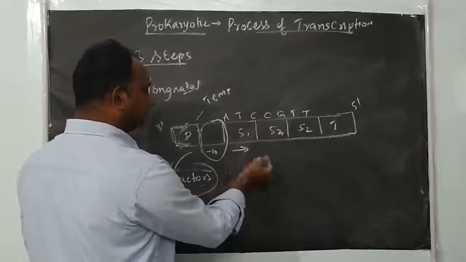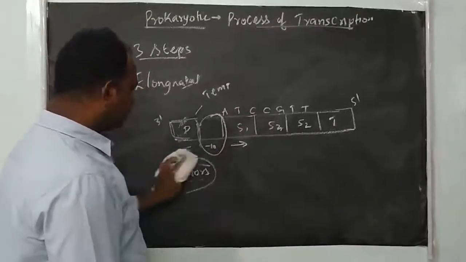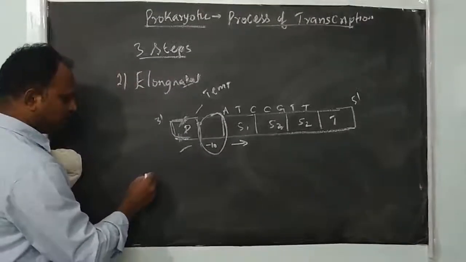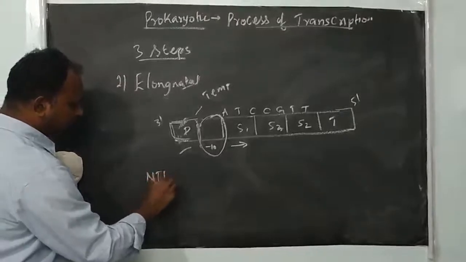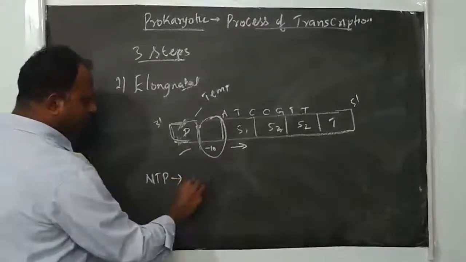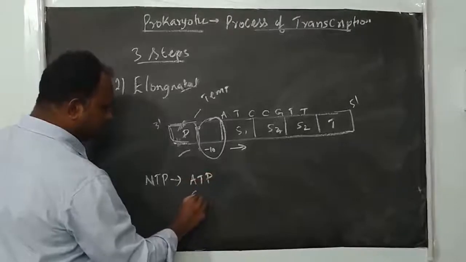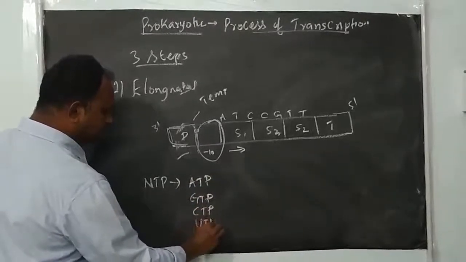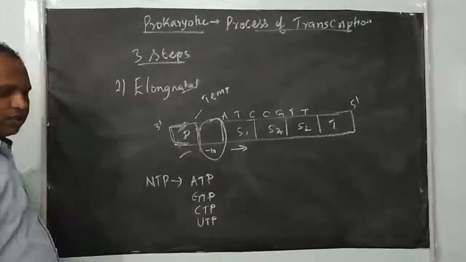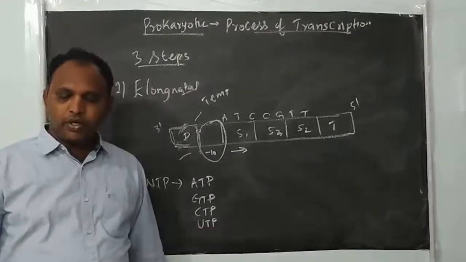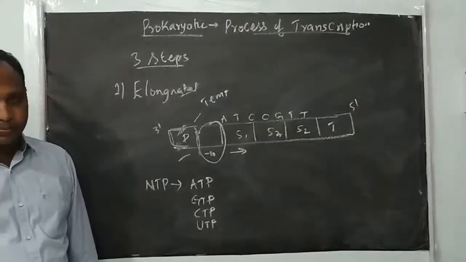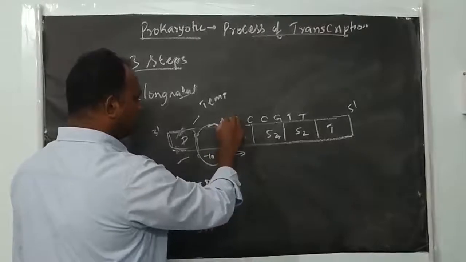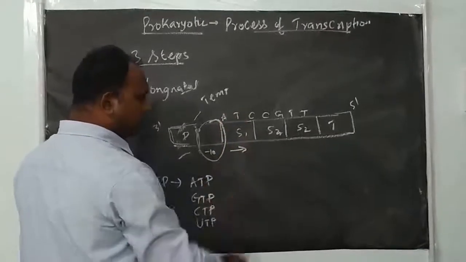Based on that, it adds nucleotide triphosphates. Okay, like in DNA, here also it uses them, but not deoxynucleotides. So four types of nucleotide triphosphate: adenine triphosphate, it's not deoxy, guanine triphosphate, cytosine triphosphate and uracil triphosphate, right? It uses four different types of nucleotide triphosphate as a substrate, and this enzyme reads the bases on the template strand. Based on that, it polymerizes the nucleotides.